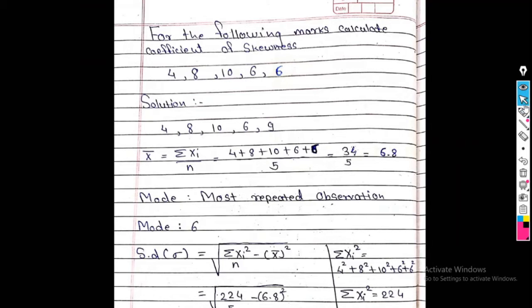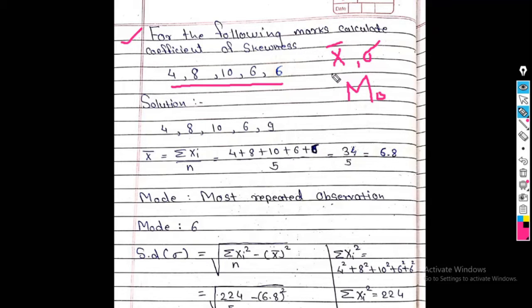Next example. Example number 3. For the following marks, calculate the coefficient of skewness. Now simple, the data is given: 4, 8, 10, 6 and 6. So in this case we find here Karl Pearson coefficient of skewness. For Karl Pearson coefficient of skewness we require 3 values. First value is x bar, that means the arithmetic mean. Second, sigma, that is standard deviation, and third value is M naught, that is mode.